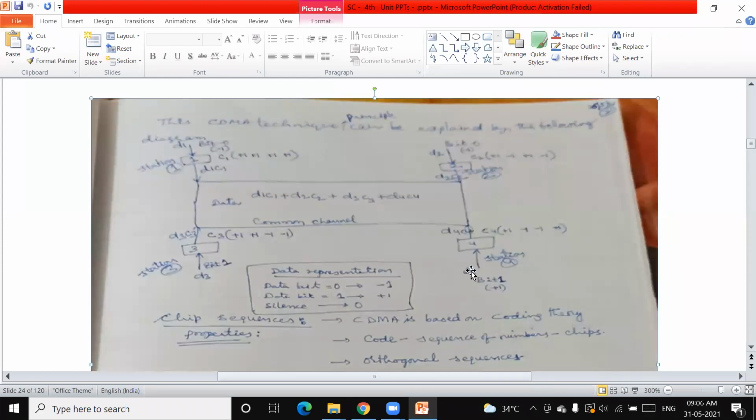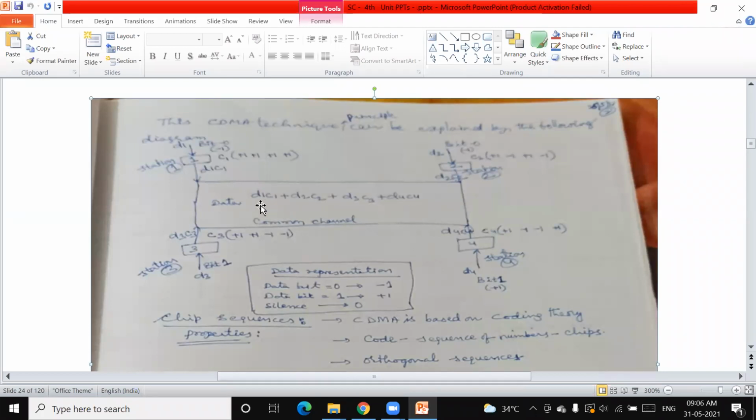Similarly for D4, data 4 at station 4, D4 and C4 are multiplied and given to this one. Therefore, what is the complete data from all these 4 stations passing through this common channel? D1C1 plus D2C2 plus D3C3 plus D4C4. Right now, just remember that. So this is what is happening.